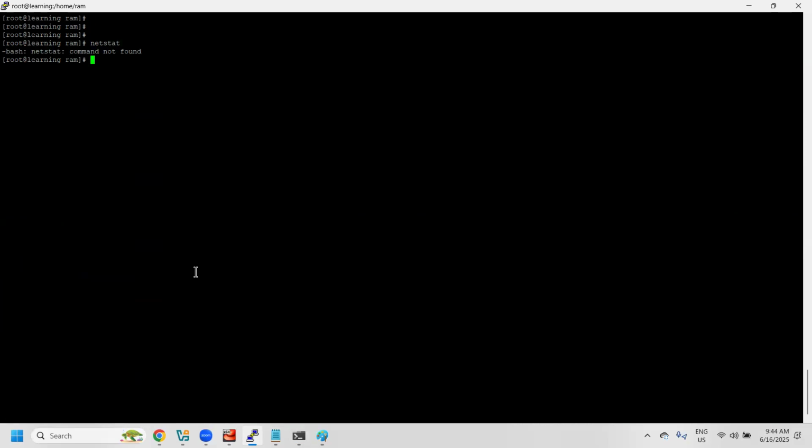Netstat is a command. With the help of netstat, which stands for network statistics, we can display the list of ports which are opened in the system. Netstat is also one of the very important commands.